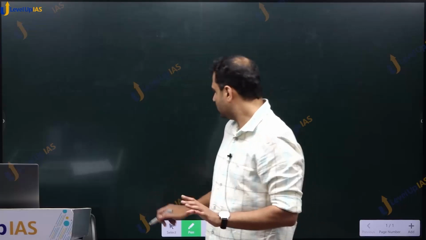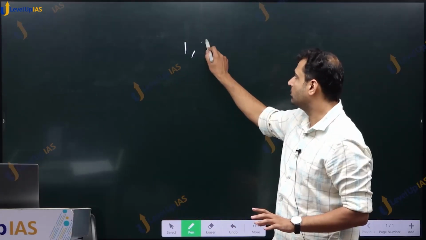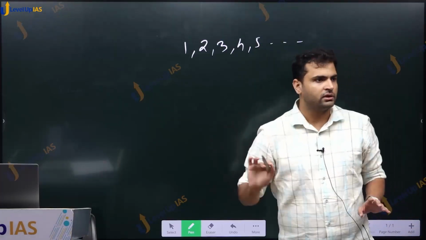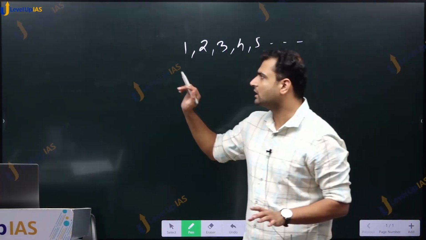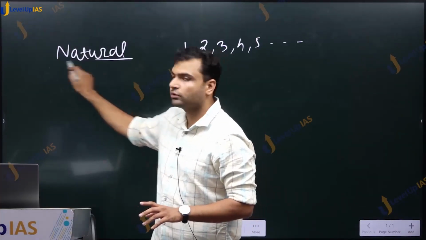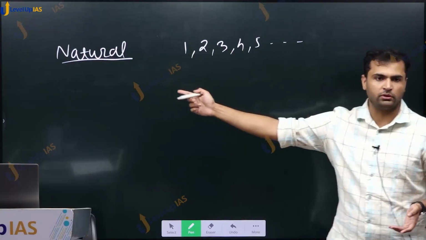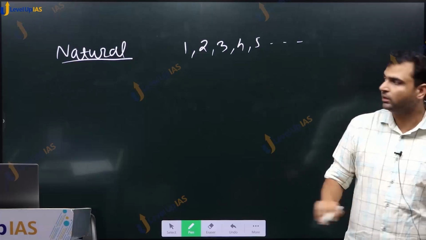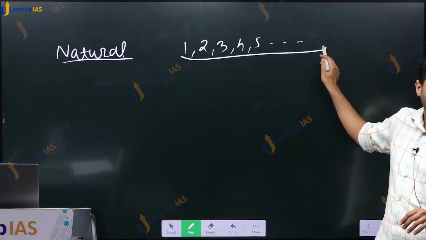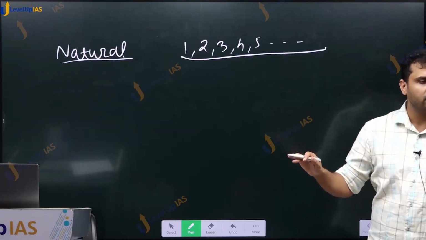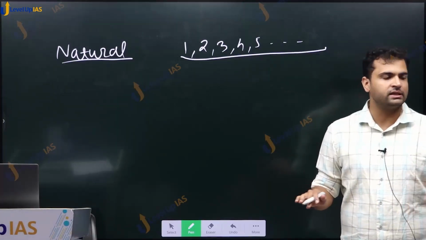1, 2, 3, 4, 5. Right? These are what we call as natural numbers. 1, 2, 3, 4, 5, 6, 7, 8, and so on. This is what we call as natural numbers. These terminologies are important because questions often use these terminologies. Like we saw yesterday, there are questions which use these terminologies. So you should be clear about what do we mean by natural numbers. Whenever question says natural number, they mean this. 1, 2, 3, 4, 5, 6, and so on. That is what natural number is. Something which comes naturally, something which is considered as naturally when we count.